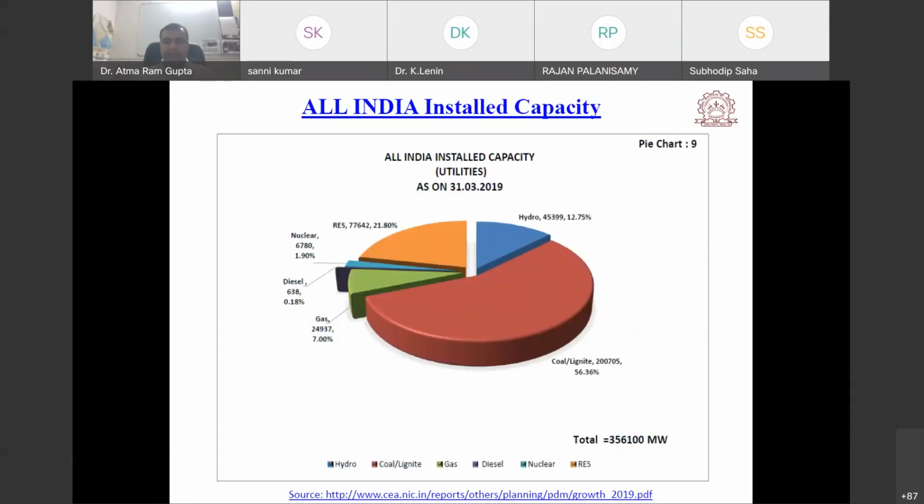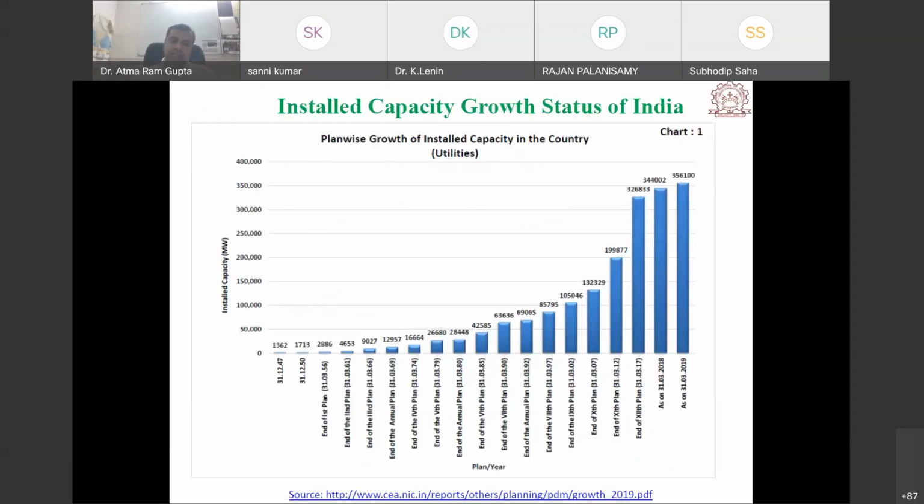And if you see, this is the same thing drawn in the pie chart. And again, if you see, according to the 5 year plan of India, this graph is as per the 5 year plan of the Indian government, like 56 to 61, 61 to 66, and like that.